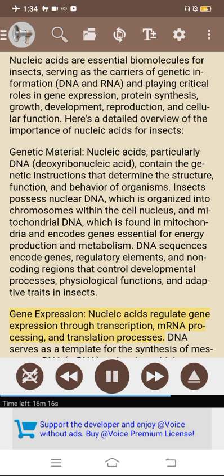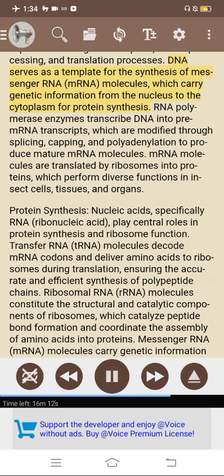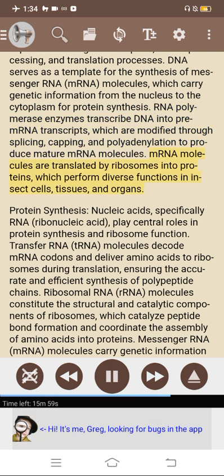Gene expression. Nucleic acids regulate gene expression through transcription, mRNA processing, and translation processes. DNA serves as a template for the synthesis of messenger RNA, mRNA molecules, which carry genetic information from the nucleus to the cytoplasm for protein synthesis. RNA polymerase enzymes transcribe DNA into pre-mRNA transcripts, which are modified through splicing, capping, and polyadenylation to produce mature mRNA molecules. mRNA molecules are translated by ribosomes into proteins, which perform diverse functions in insect cells, tissues, and organs.